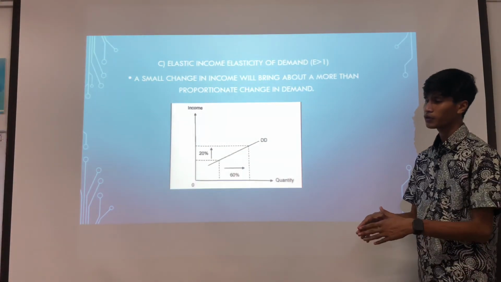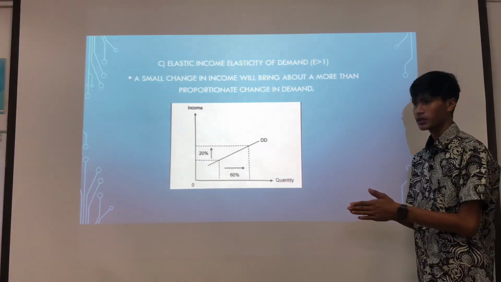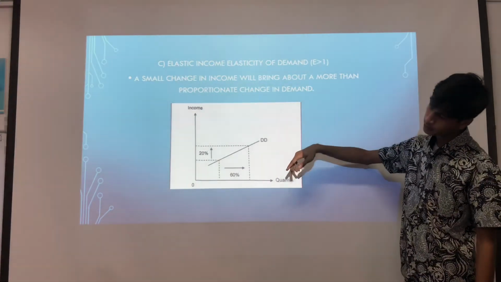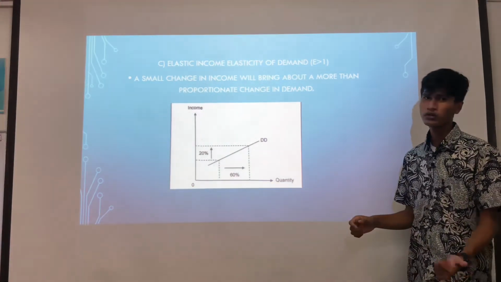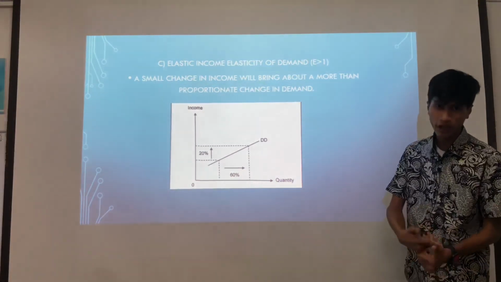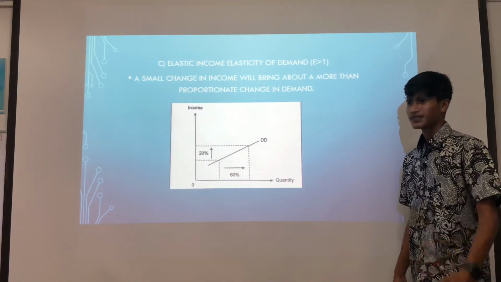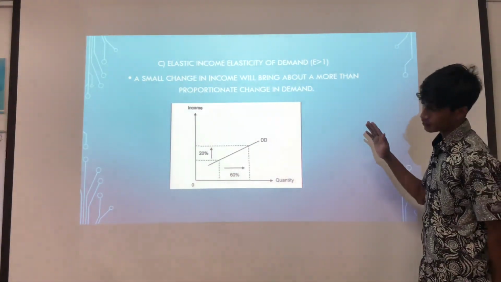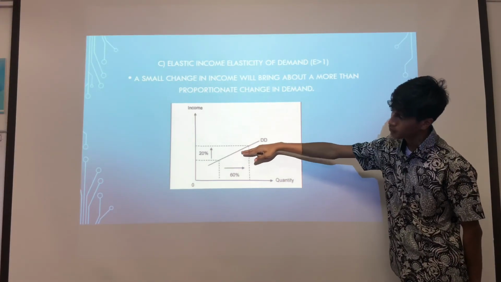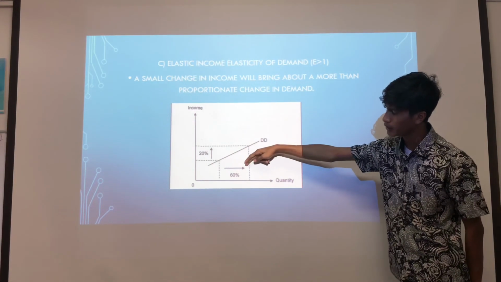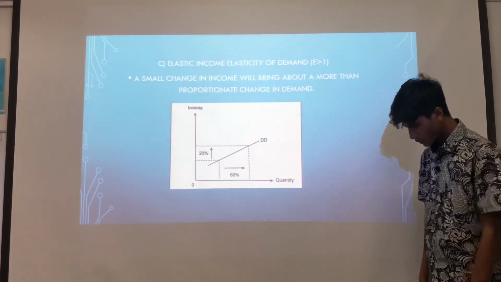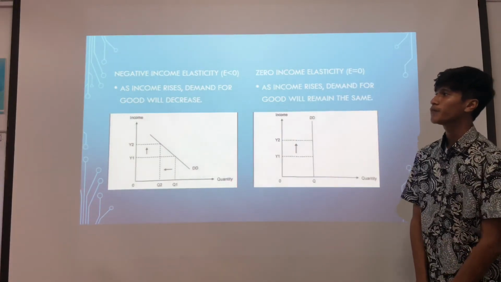It means, for example, we take luxury goods. If income rises, the quantity demanded of luxury goods like gold, jewelry, and BMW, Mercedes, Ferrari, Porsche, Lamborghini cars will also increase. As you can see, income rises about 20% and the quantity demanded increases 60%.